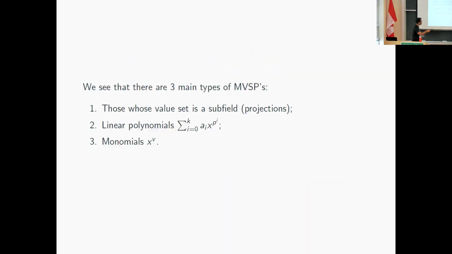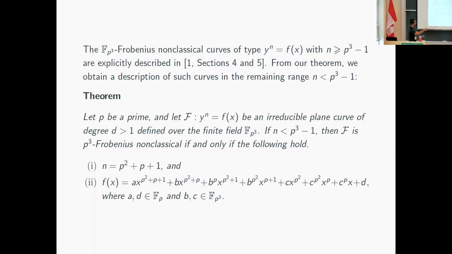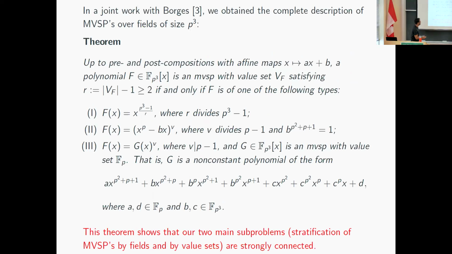So as a result of our classification theorem here, we are also able to cover the remaining range, right? So we can go this direction. So here's the description, and basically, it appears the polynomial in this third family.